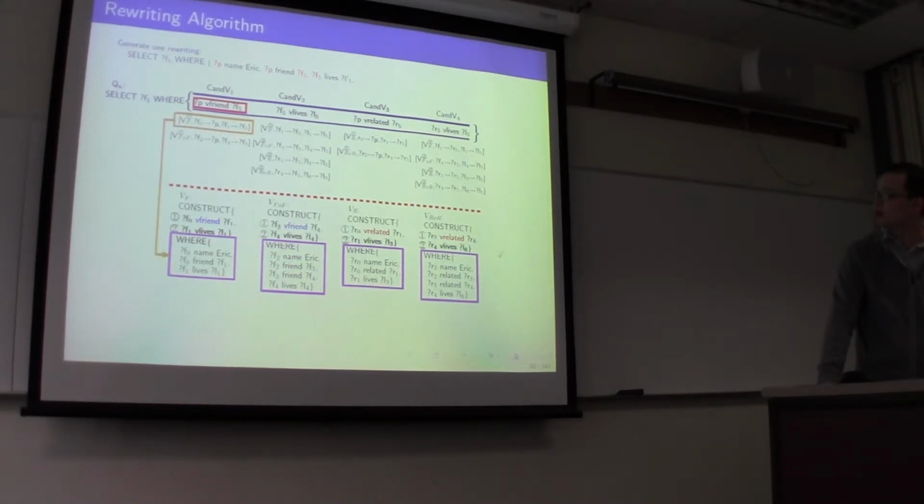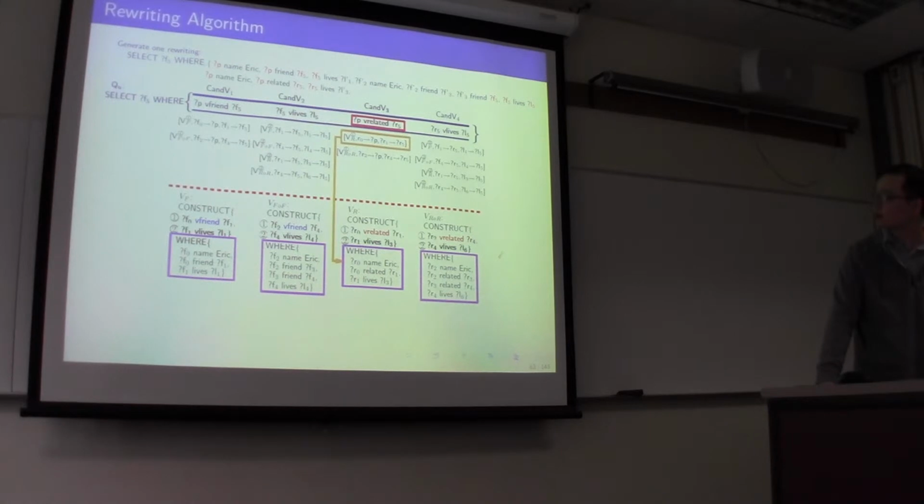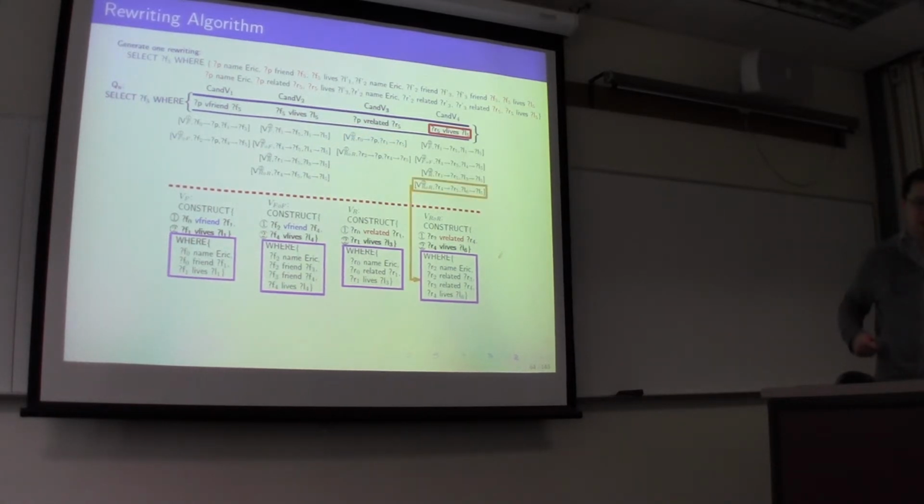And one thing we need to know is that we need to change the variable defined in the bucket in the where clause. In addition to that, for those variables not defined in the bucket, we need to change them to a new variable in case the same view is used many times to rewrite different query subgoals. So we don't want these variables to clash. So we do this and so forth. For each candidate view, we take a bucket, and then we finish rewriting this query, generally one sample rewriting.